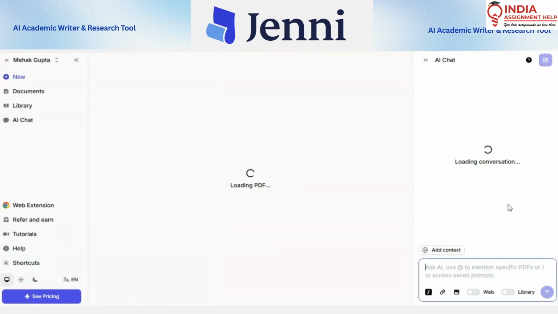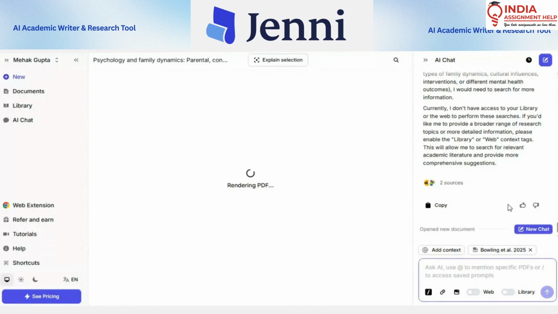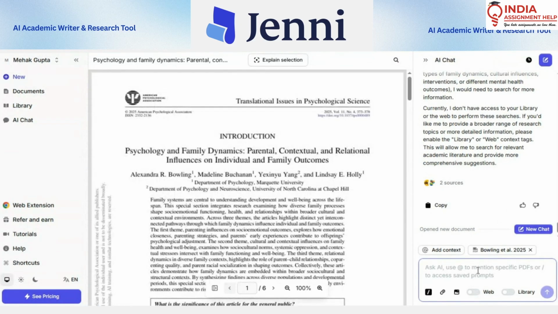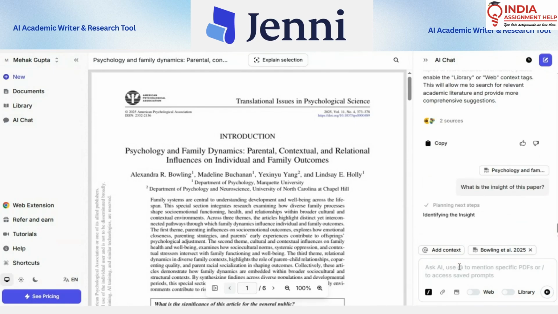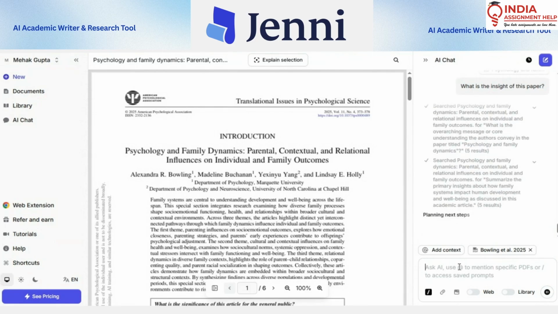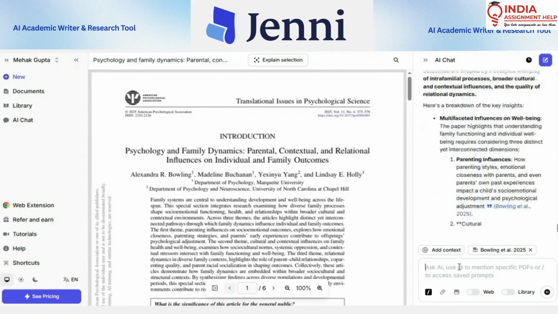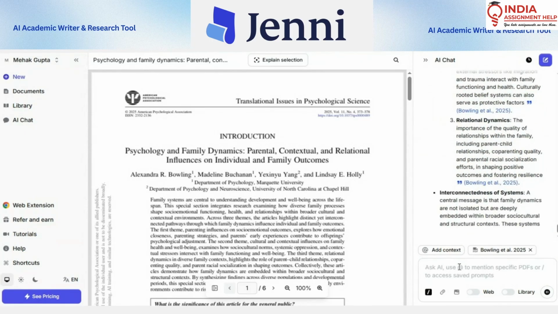This way. Once it has opened up, in order to get to know what exactly is in it, to get the insights, you will ask the AI chat again, or you can ask many questions related to your research topic. Let's say I'm asking, what is the insight of this paper? Why am I asking this? I'm asking this in order to gain the insights of this research article that I have already uploaded, and how can I synthesize the data of this article to utilize it in my own study.